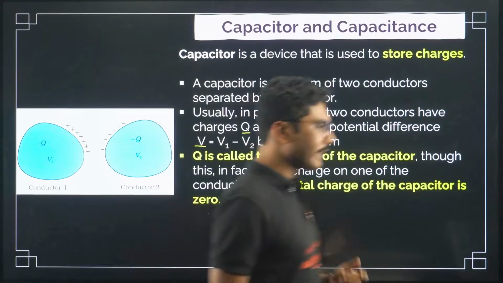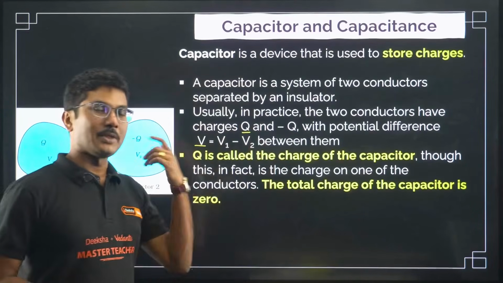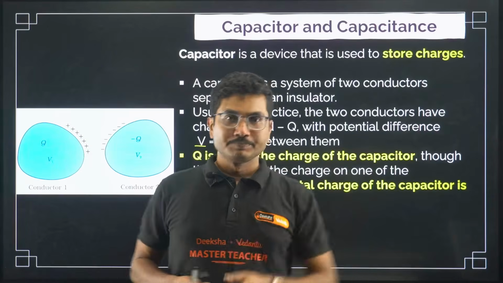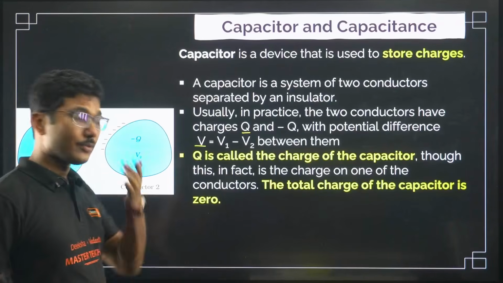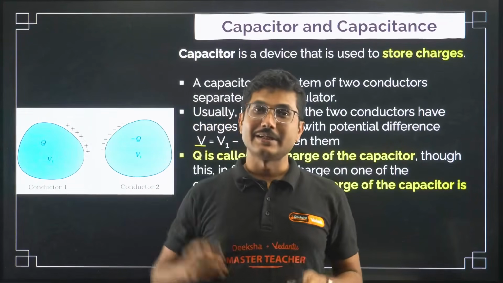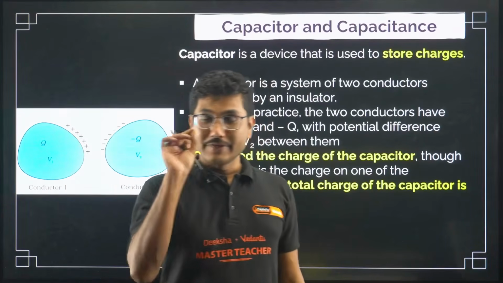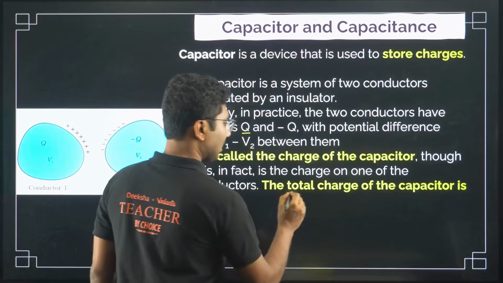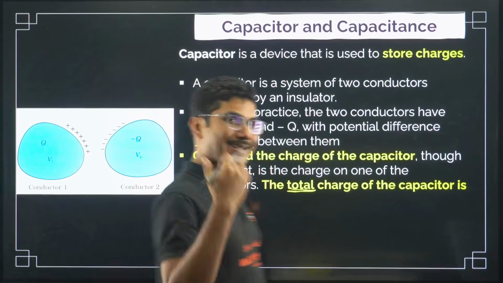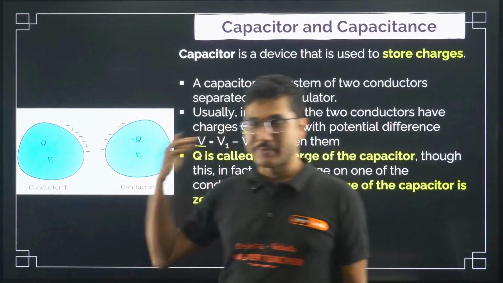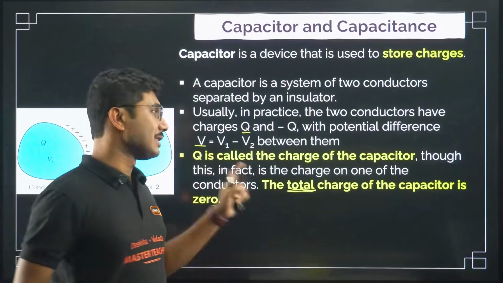Very, very important point. A lot of MCQ questions might come, maybe in your midterm exam, maybe in your quarterly exam, maybe in your pre-board exam, asking what is the total charge stored in a capacitor. They will give you a diagram, and you have to identify that the total charge stored in a capacitor is 0. Whereas if they ask what is the charge of the capacitor, if they don't include the term total, then the charge of the capacitor is capital Q, or whatever they give you in the diagram. But total charge is very tricky. Total charge is 0.